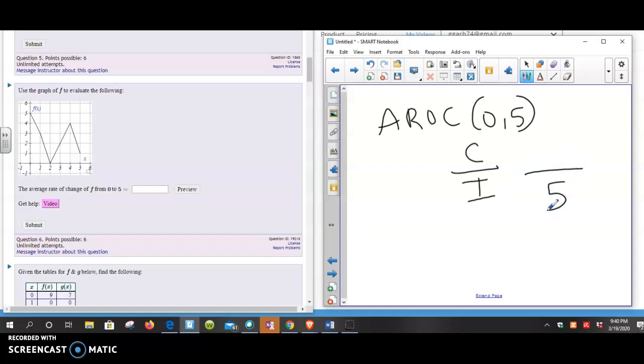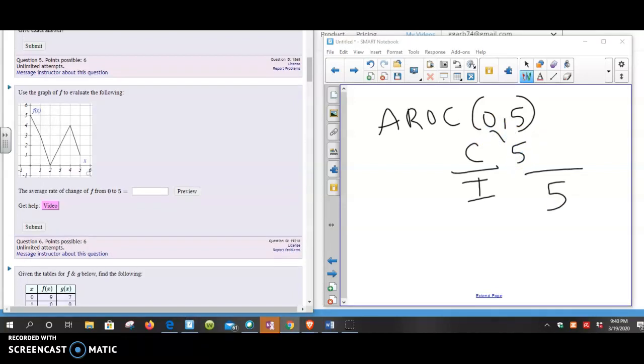Well, let's take a look. So we start at 0. If you look on the graph over here, you can see at 0 it's right at 5. And at 5, it looks like it's down at 1. So it goes from 5 to 1, which is down 4, over 5. So it looks like a rate of change of -4/5. Okay, try -4 over 5 for that one.